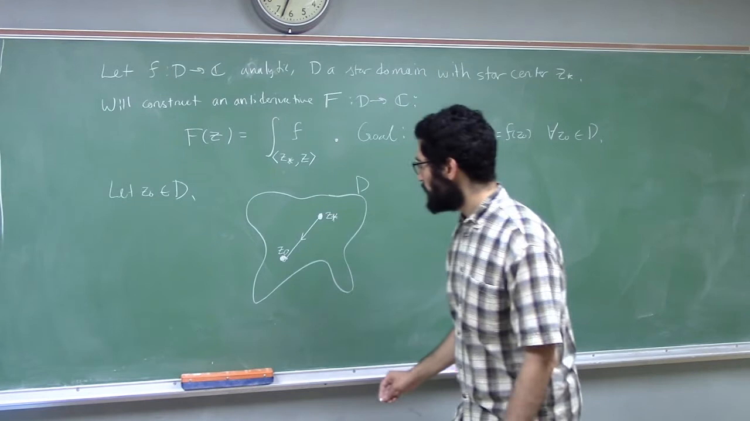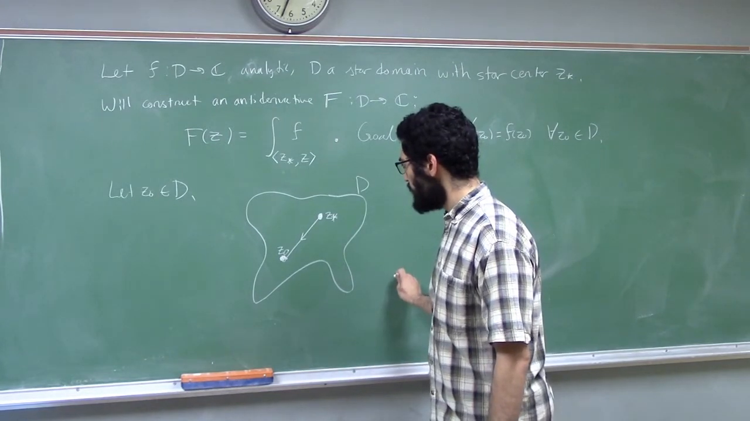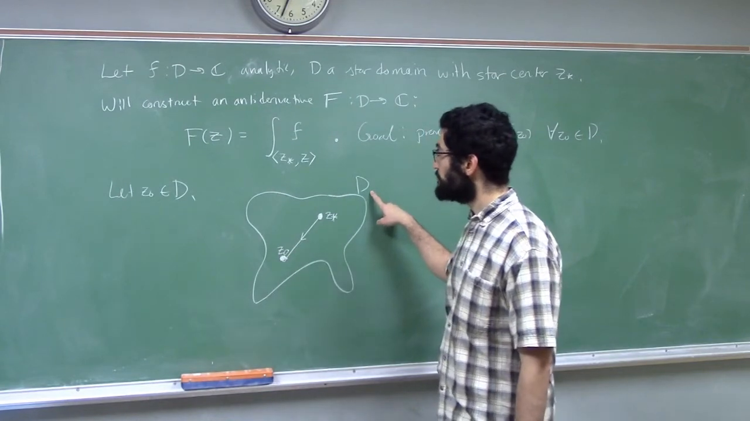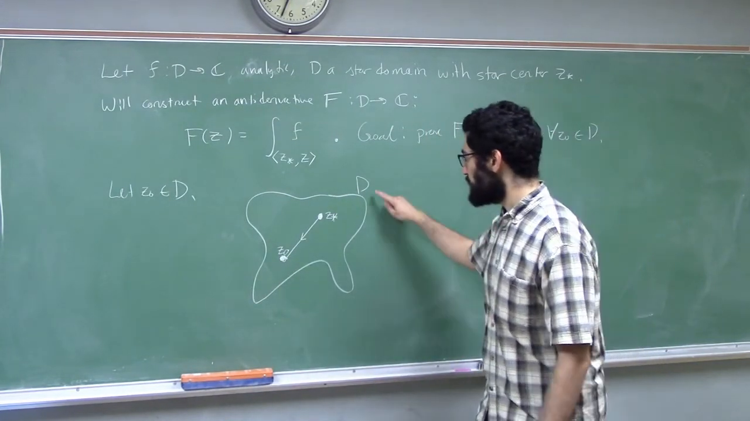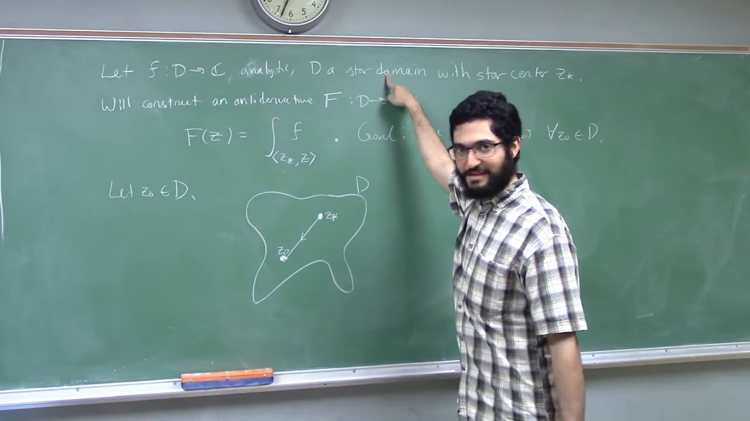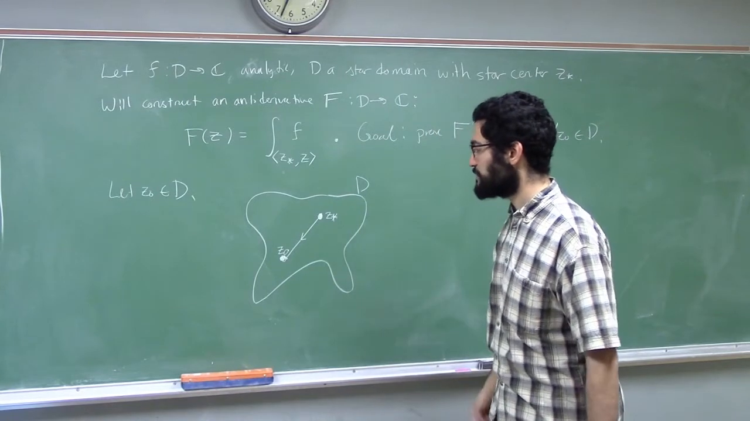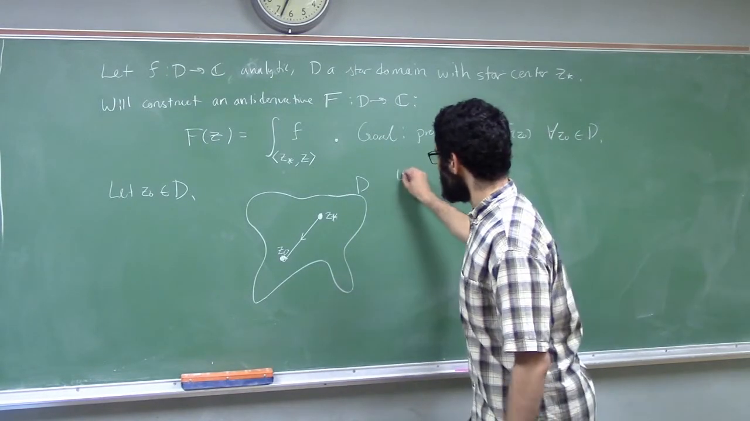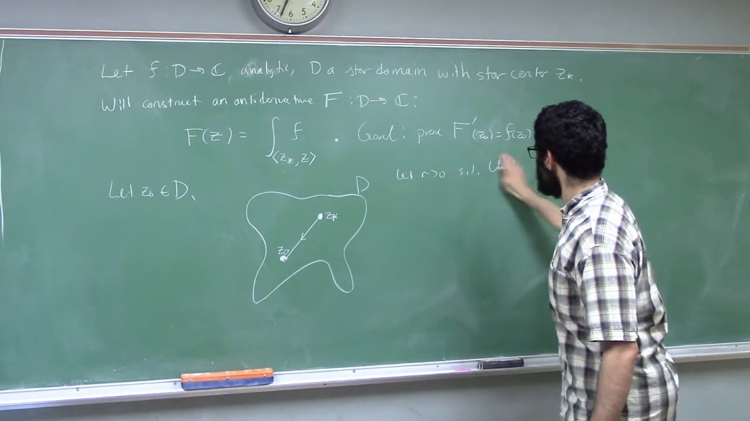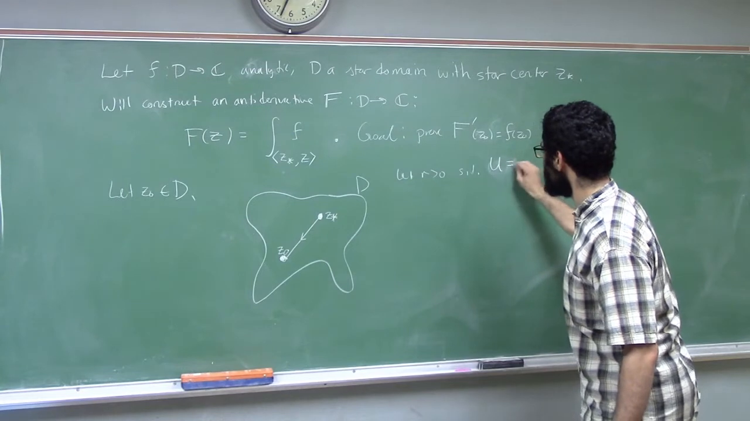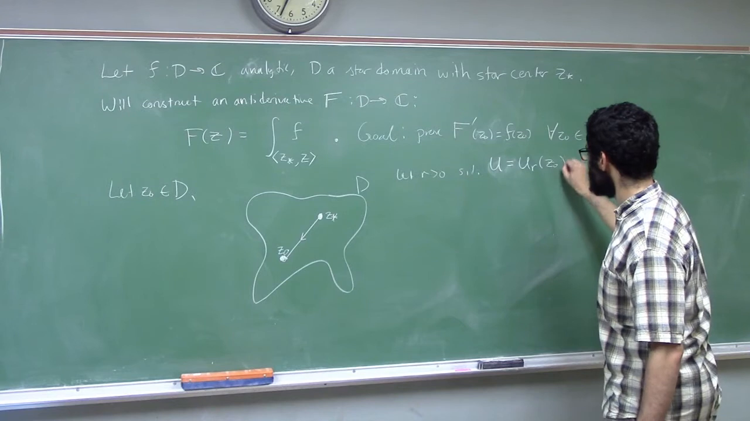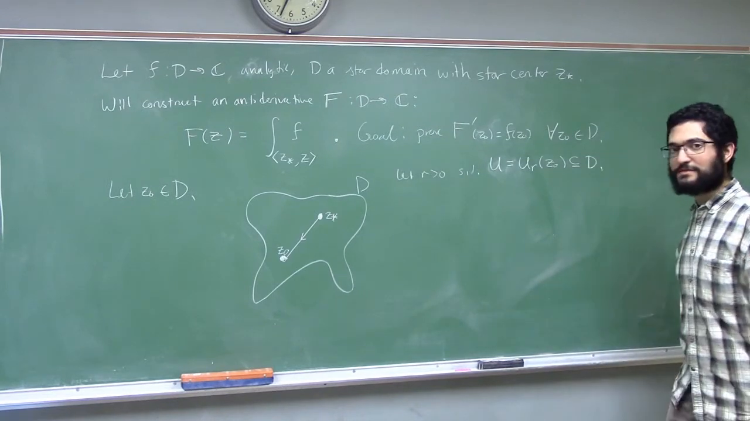So, I'm going to focus on a disk at Z naught, which is fully inside of D. There is such a disk because D is an open set. D is a star domain, which means it's at least a domain, which means it's open. So star domains are always assumed to be open. So let R be greater than 0, such that this disk, let's just call it U, so it'll be the disk of radius R centered at Z naught, is fully inside of D.